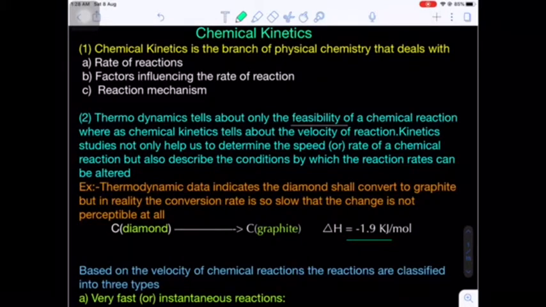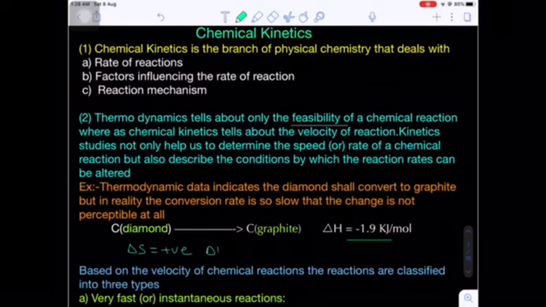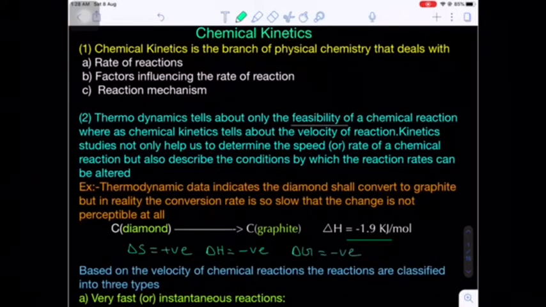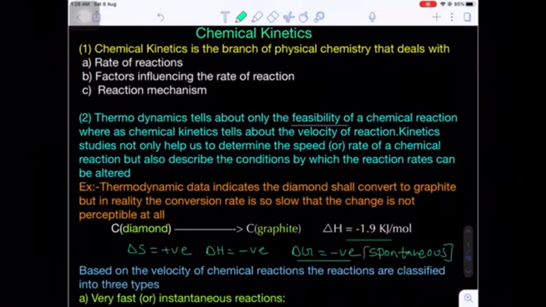From diamond to graphite the randomness increases, that is the entropy increases, so delta S is positive and delta H is negative. So delta G is always negative. When delta G is always negative, the process is always spontaneous. Diamond to graphite is a spontaneous phenomenon.